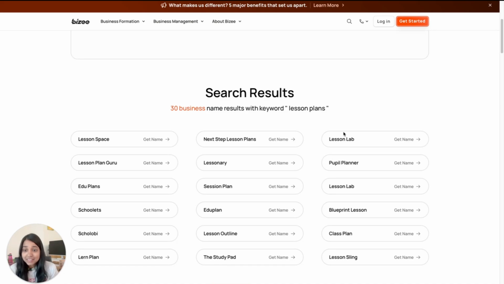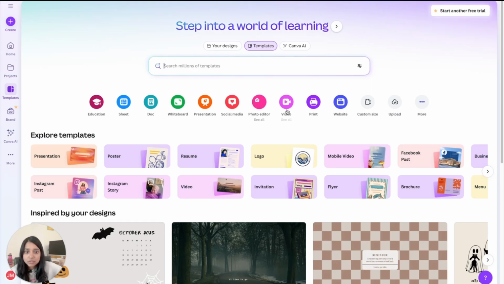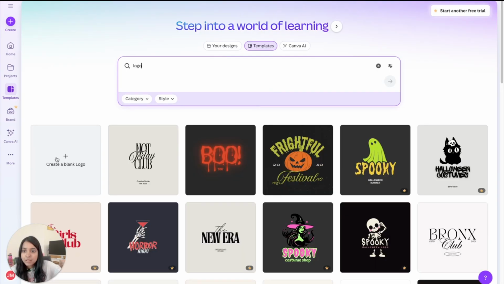So we got Lesson Space, Lesson Plan Guru, EduPlan, Schoolits, Schoolooby, Scolubi, I like that one. Lessonary, I actually like that one, so I think I'm gonna go with that. This helps you save so much time that you might otherwise spend maybe like 30 minutes trying to come up with a name.